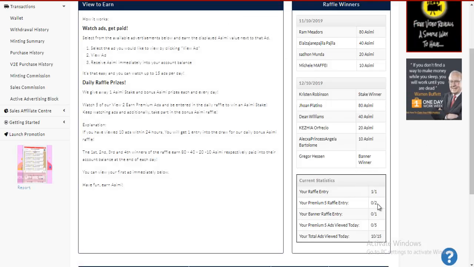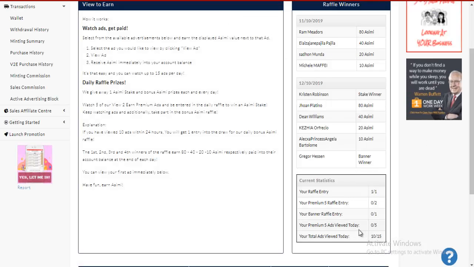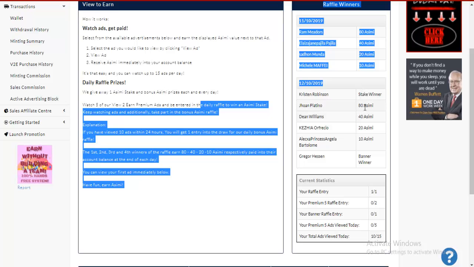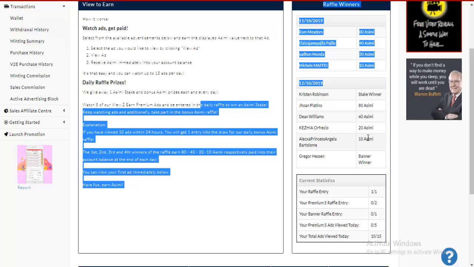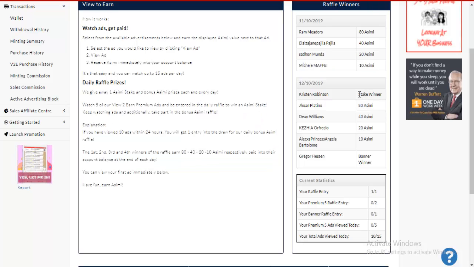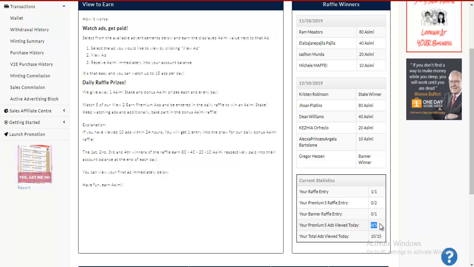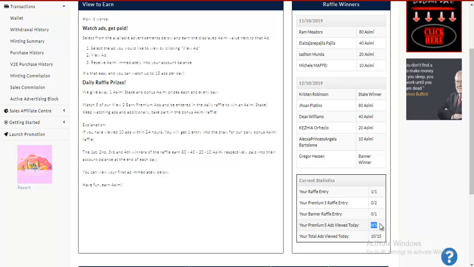So you still get an entry into the ASIMI stake to win up to 80 ASIMI tokens. As you can see, people are still winning right here: 80 ASIMI, 40 ASIMI, 10 ASIMI at the least, and then we still have a stake winner, which is this. This is great. So you can also get in the draw for a stake if you view all 5 premium ads, which are quite hard right now to find unlimited, I would say,